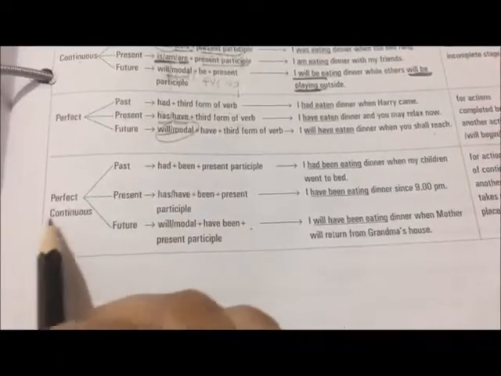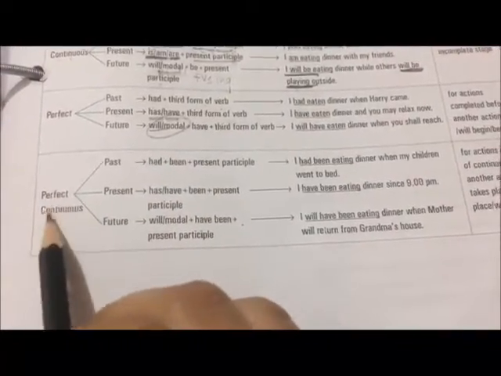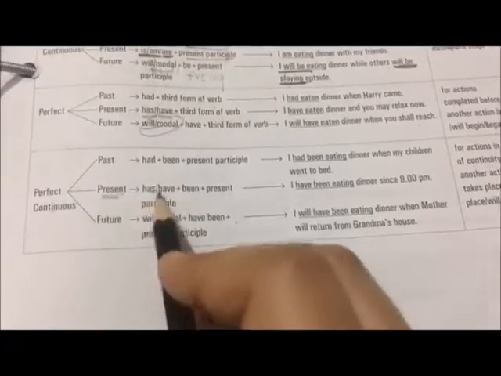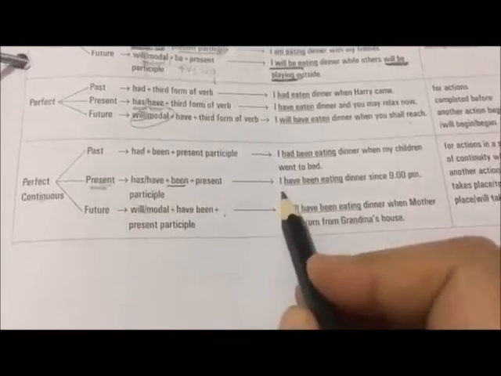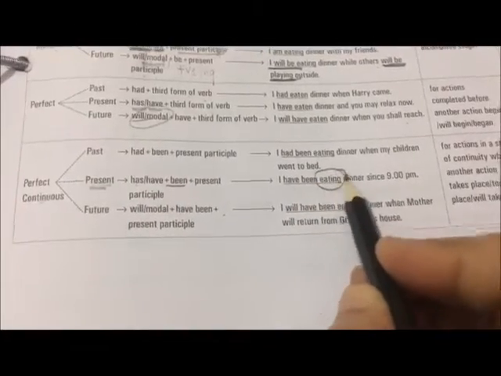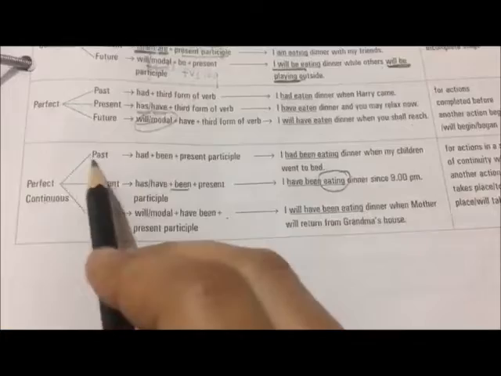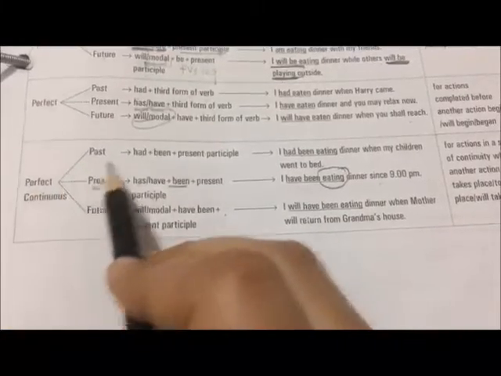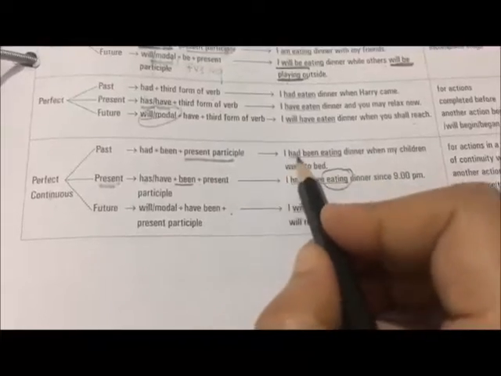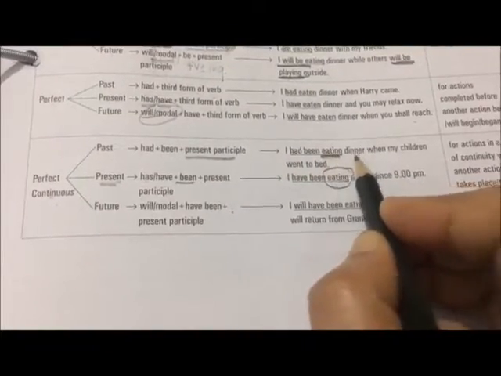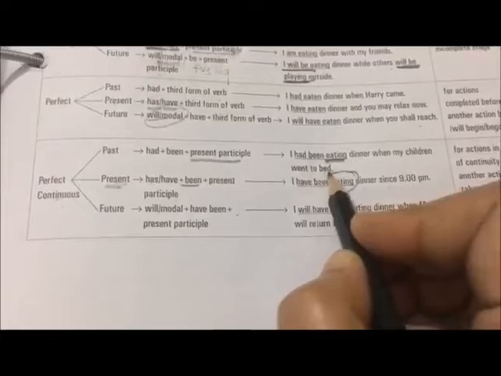Okay, so the last one is present perfect continuous. The rule is has, have plus been plus present participle. I have been eating dinner since 9 p.m. In past perfect continuous, the rule is had plus been plus present participle. I had been eating dinner when my children went to bed.